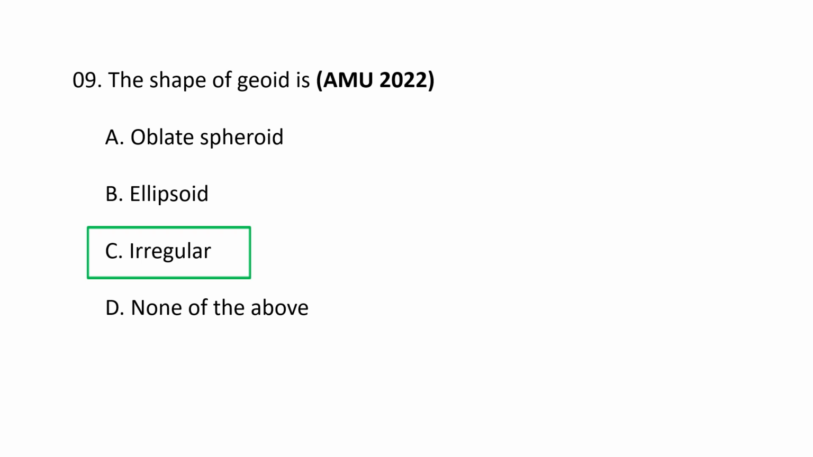It's often described as the shape of the ocean surface that would take under gravity and Earth's rotation alone, without winds or tides. So the shape of the geoid is irregular.